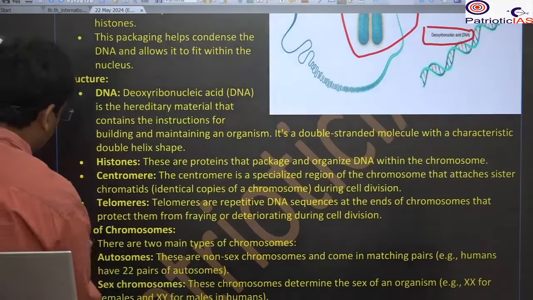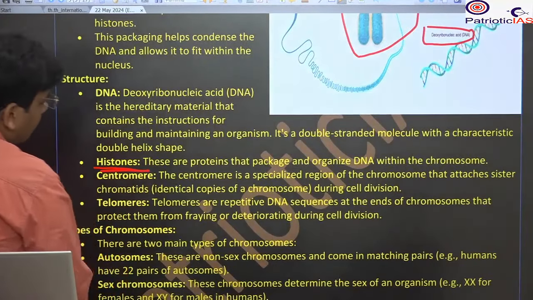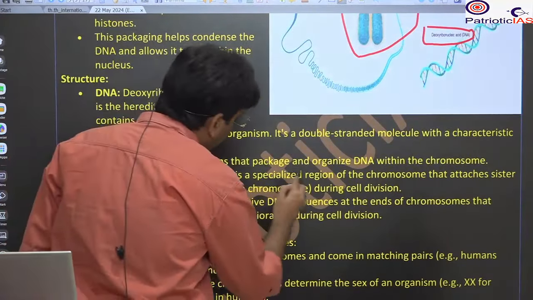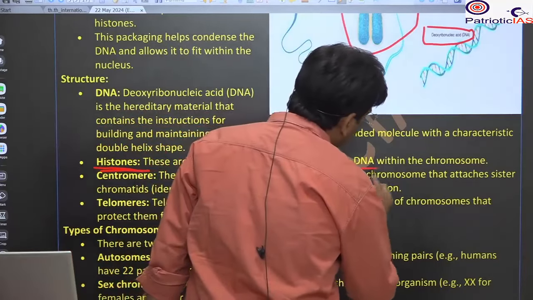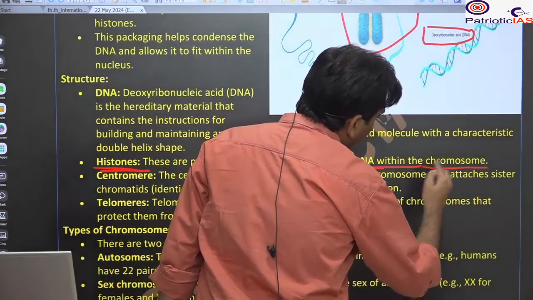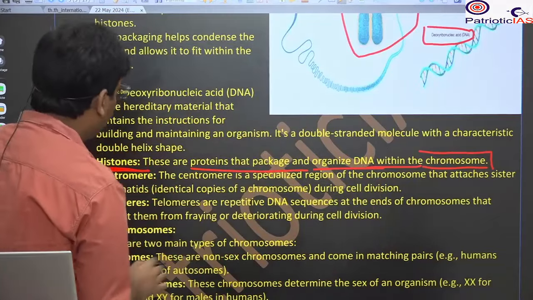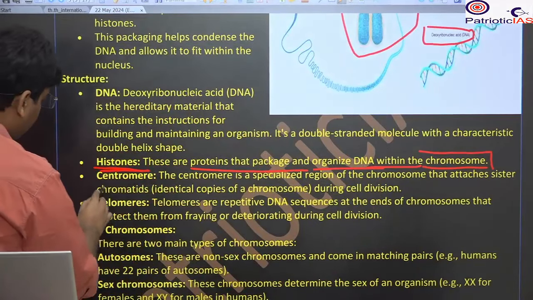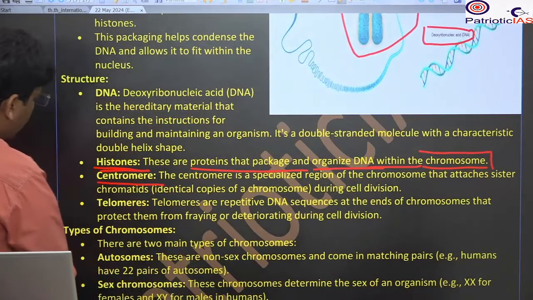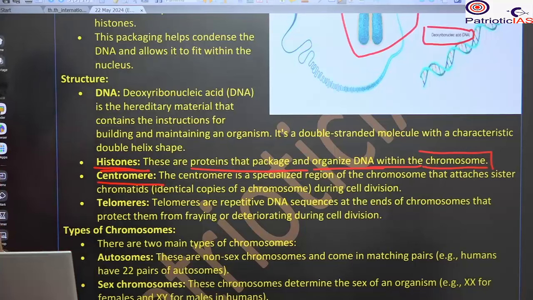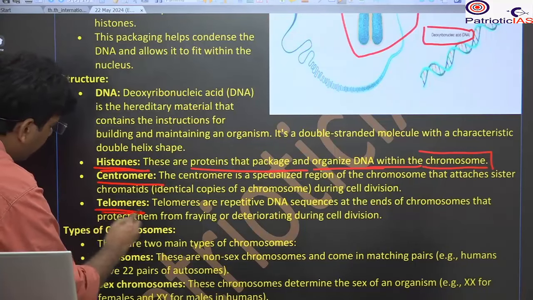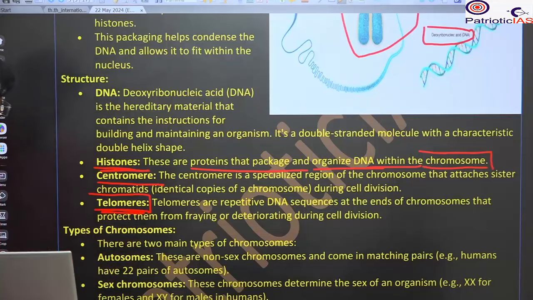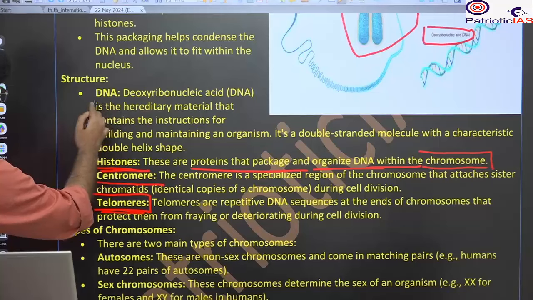Here you will see the histones. These are the proteins that package and organize the DNA within the chromosome. So please remember what the building blocks are, such as histones, centromeres, and telomeres, and the DNA. These are the building blocks.